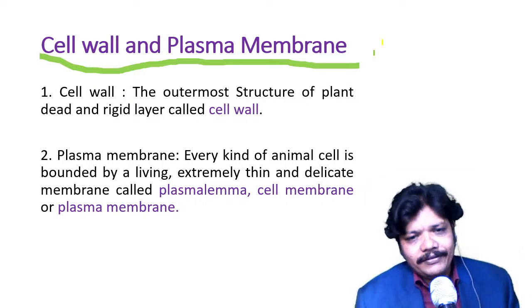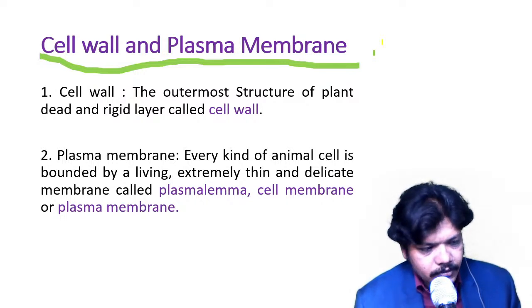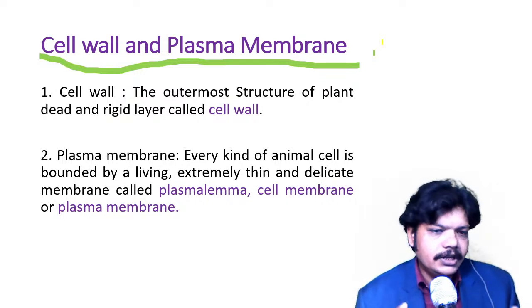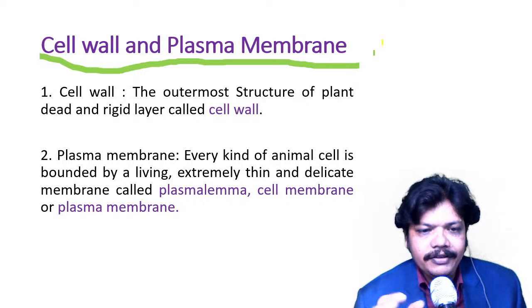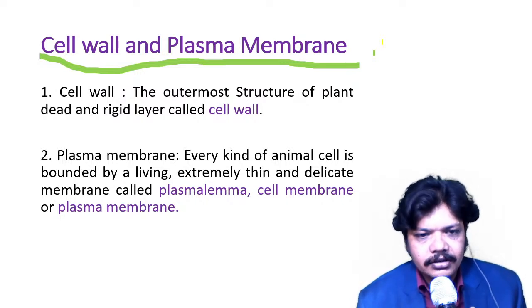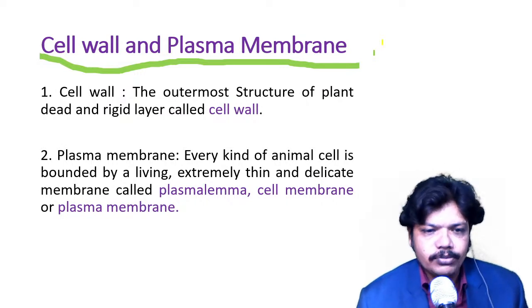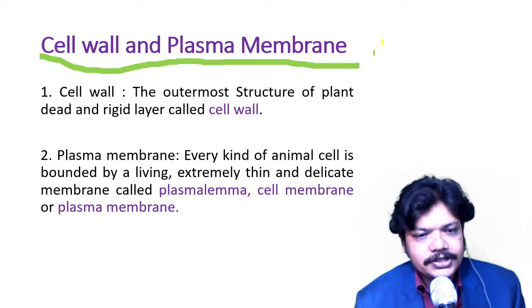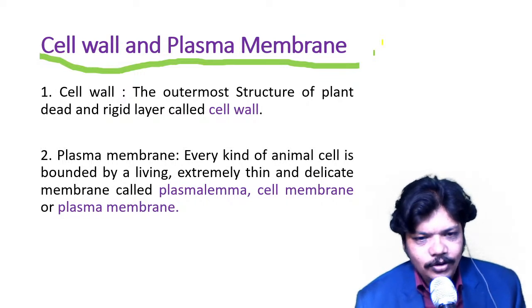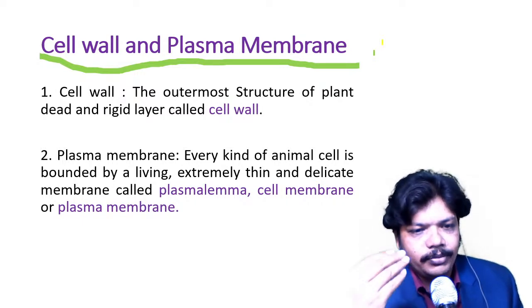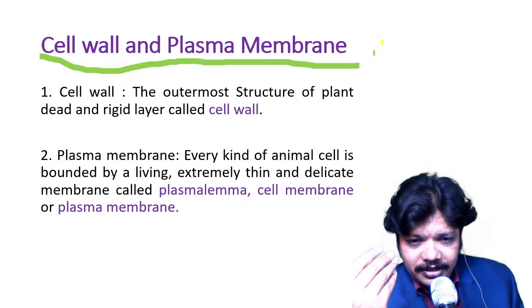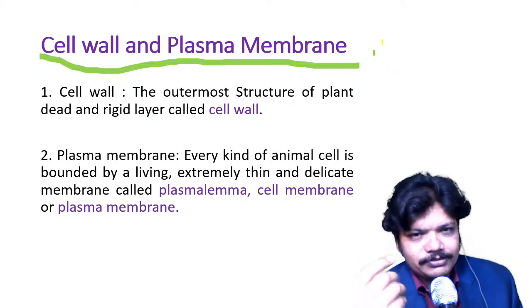Plasma membrane: each and every single animal cell is bounded by a living, extremely thin and delicate membrane called plasma lemma, or cell membrane, or plasma membrane. Three names are there for the plasma membrane: plasma lemma, cell membrane, or plasma membrane.